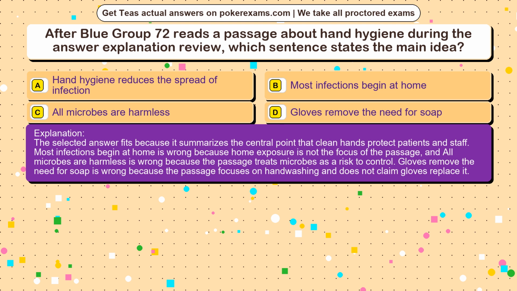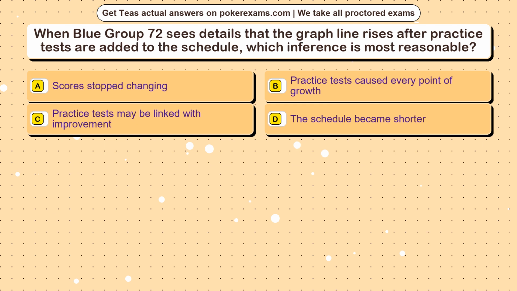Most infections begin at home is wrong because home exposure is not the focus of the passage, and all microbes are harmless is wrong because the passage treats microbes as a risk to control. Gloves remove the need for soap is wrong because the passage focuses on hand washing and does not claim gloves replace it.